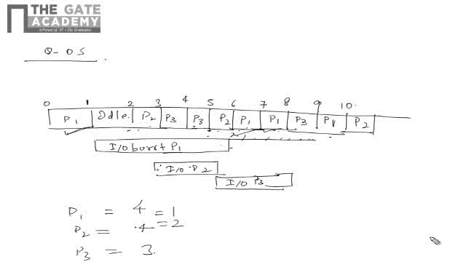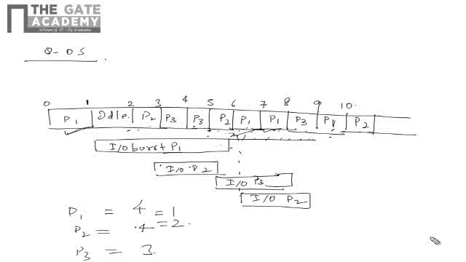Because it is preemptive priority scheduling, and P2's IO burst has already finished here, actually P2 should come, but since P2 has more CPU burst remaining, P1 executed first. So P1 is executed.